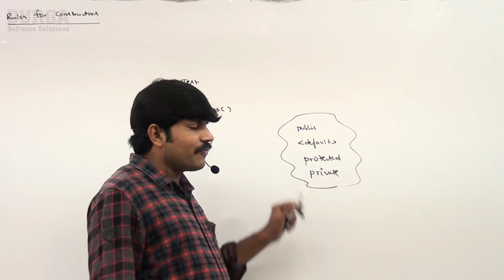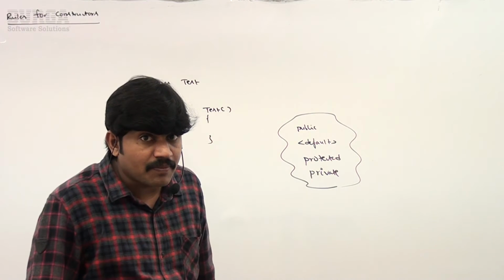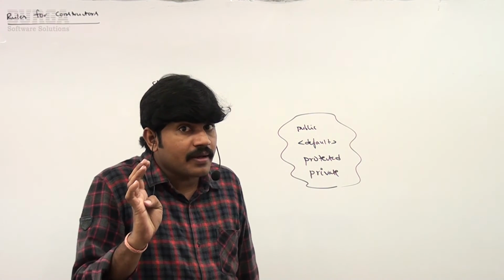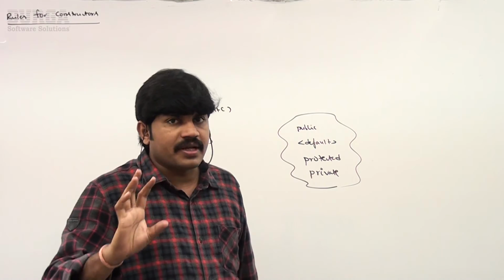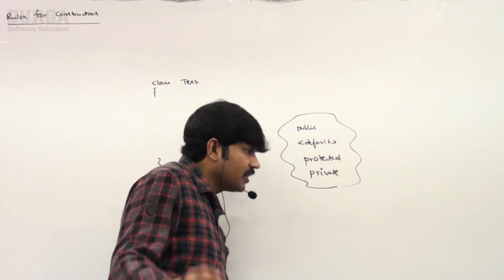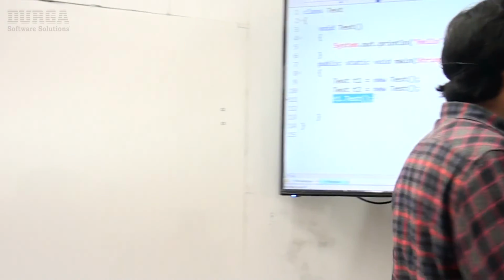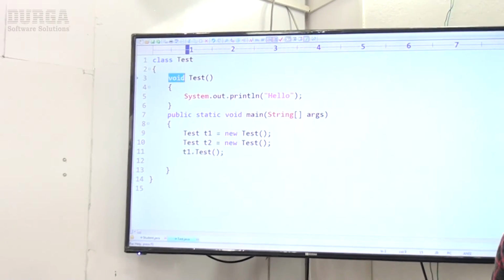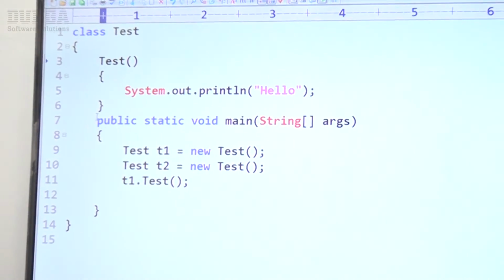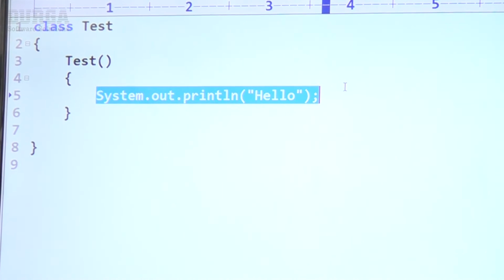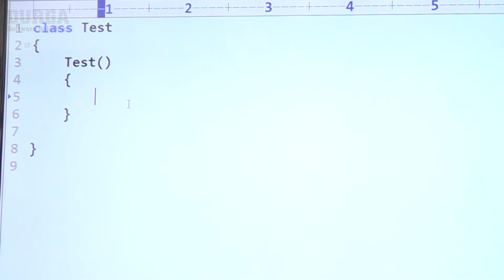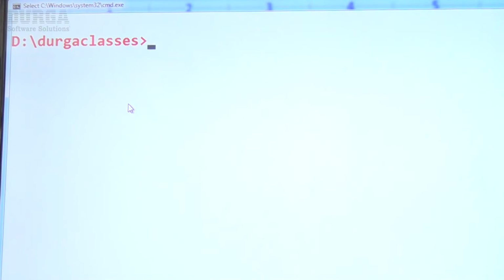So which modifiers are applicable for constructors? Public, default, private, protected. Like this one here, have a look once and observe carefully. Assume if I remove this return type, it will become a constructor only. Don't worry about this one. It is a constructor only. Perfectly, it is acceptable. Let me compile. Yes, valid, no problem at all.